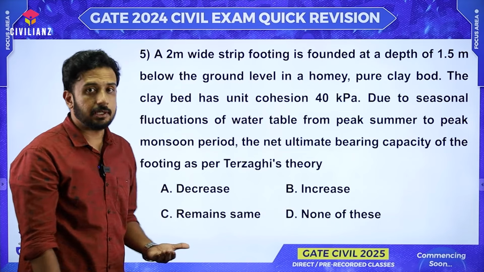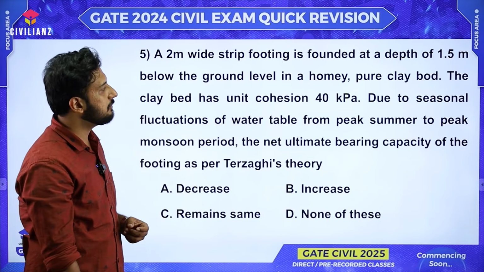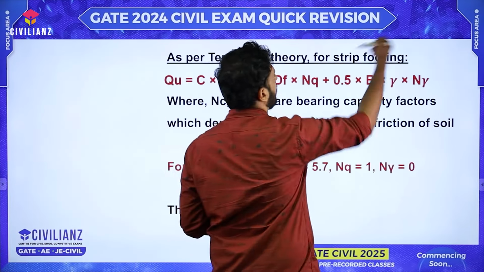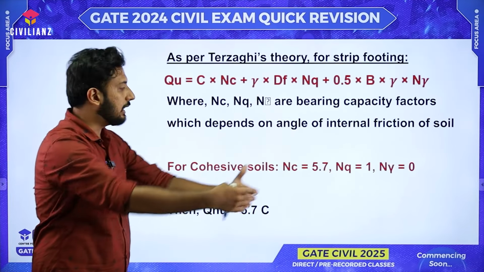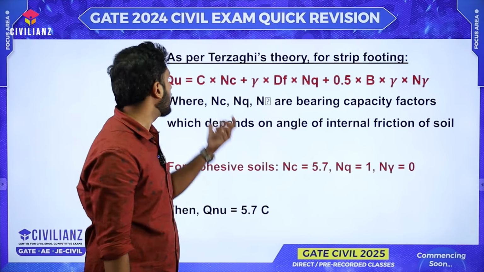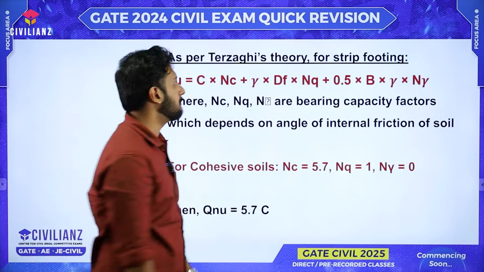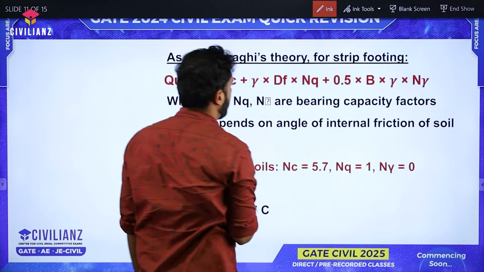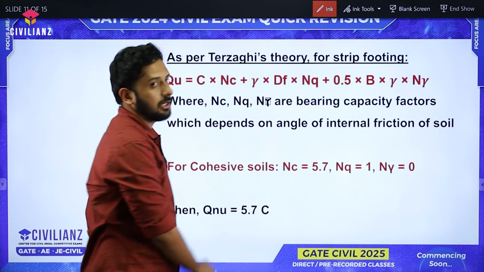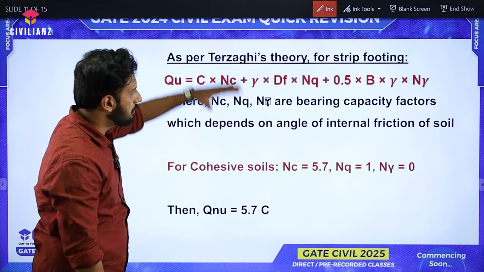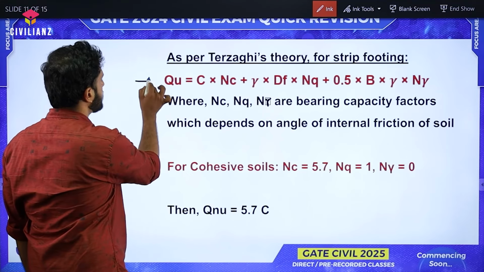You might have already studied this concept in class, very, very important for pure clay soil. Before going into the net ultimate bearing capacity, we should have the concept of what is the meaning of ultimate bearing capacity, right? From the ultimate capacity, if you subtract the gamma D value, you are going to get the net ultimate value. One by one I will be explaining. This is the equation for strip footing, right?